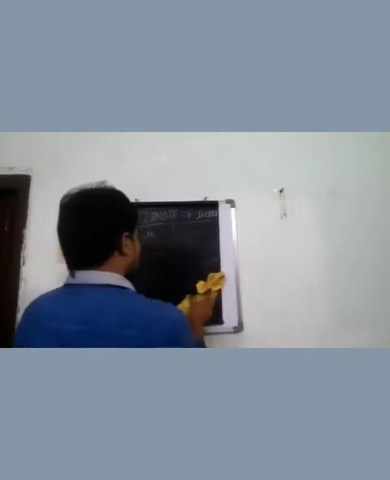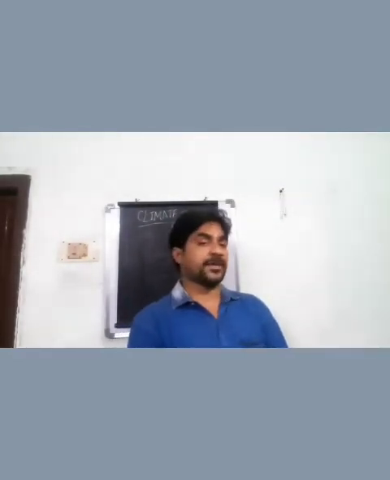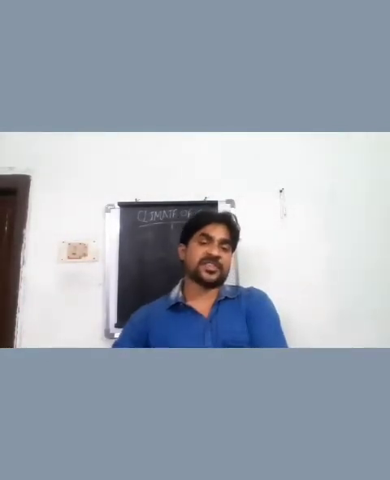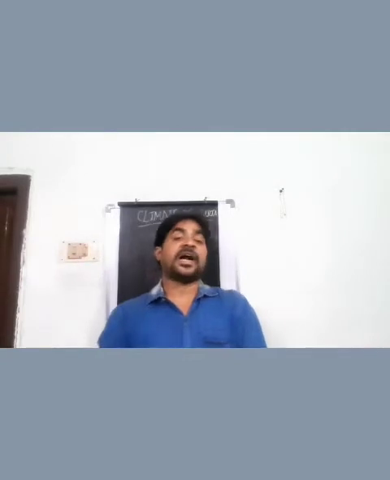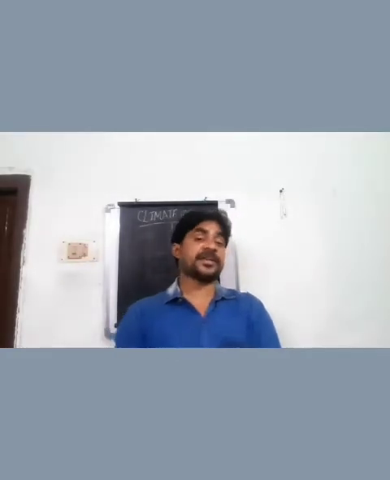So one more time, try to understand what is meant by weather and what is meant by climate. Weather is the atmospheric changes over a short period of time and a small area. Climate means atmospheric changes over a larger area and a long period of time. We say today's weather, but we cannot say today's climate. We can say India's climate, but we cannot say India's weather. India's climate can be suitable for living. Antarctica's climate cannot be suitable for living. We are saying a 30-year average.